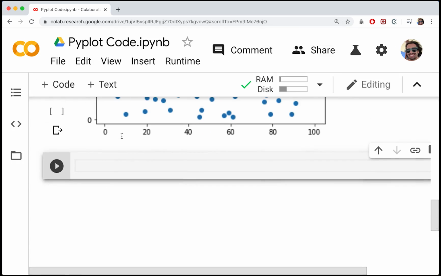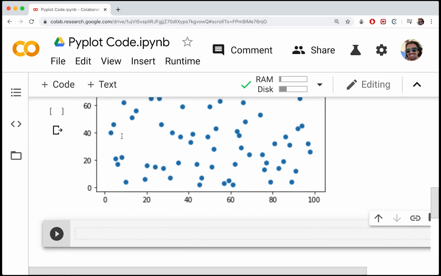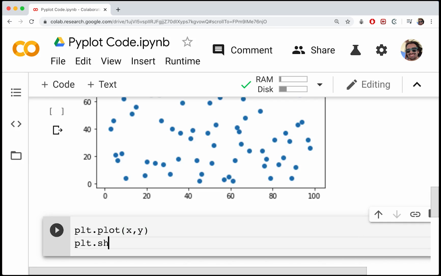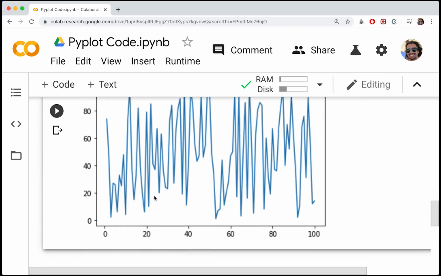Okay. So the first thing to do, add again those titles. I'll start just by kind of replotting everything. So I'll do plt.plot x and y, okay? And then again plt.show like this. If we go ahead and run that cell, that's again just going to give us our default plot.